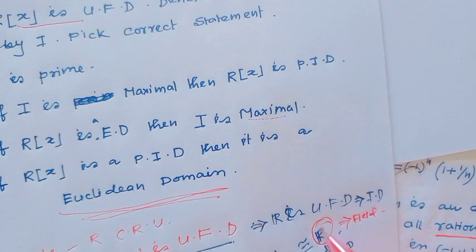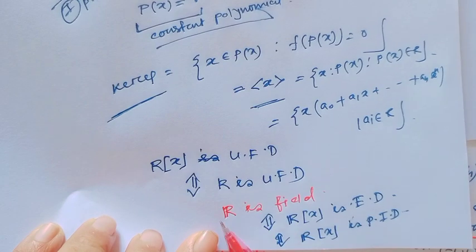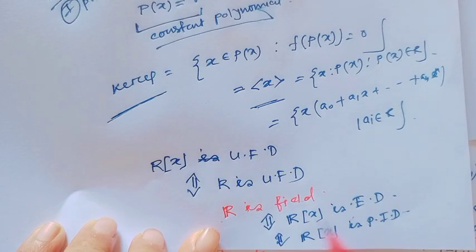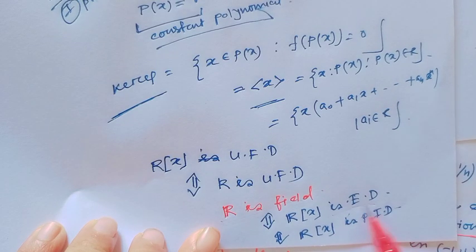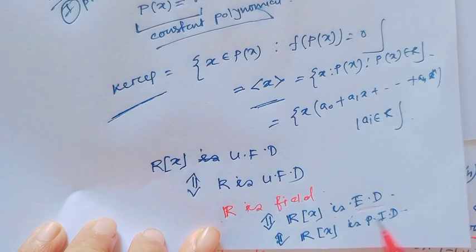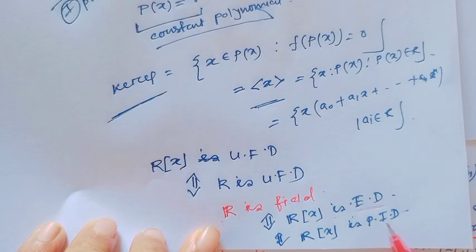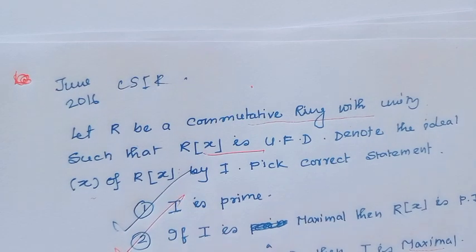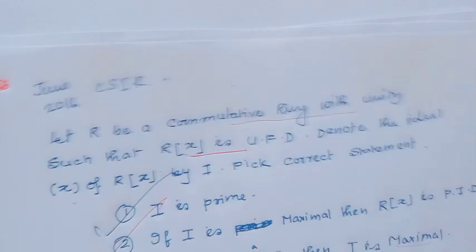If R is a field, notice these properties. If R is a field, then R[x] is always an integral domain and a Euclidean domain, and a Euclidean domain always implies a P.I.D. That means R[x] is a P.I.D. So by this, option 2 is also a right option.